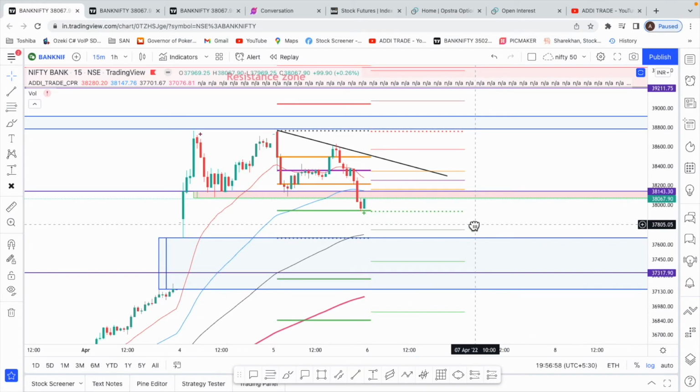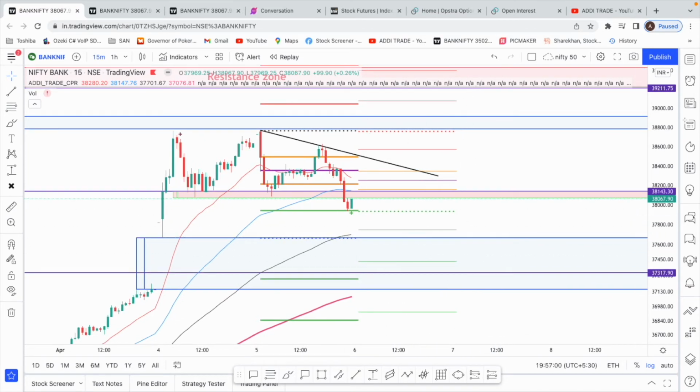And one more thing for tomorrow on the 15-minute chart, when we are seeing the tomorrow CPR, we also have the 100 EMA close to the S1, so there is a possibility we can take some good support at this area because of the 100 EMA and S1 of CPR. If this breaks, then we have S2 and all the other levels that we have marked. So that's it with Bank Nifty.